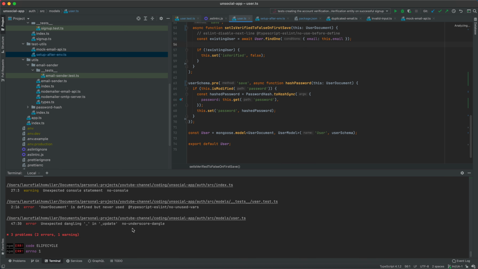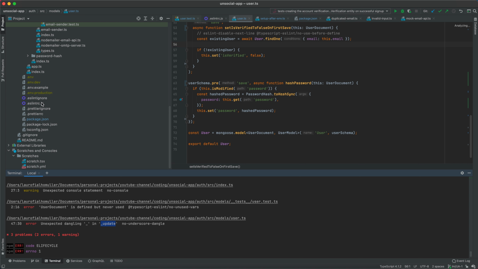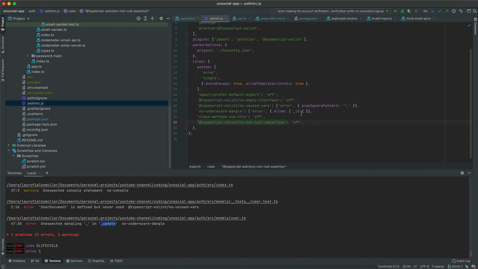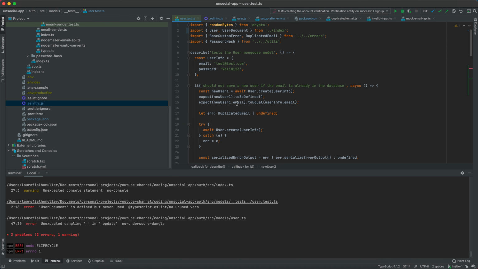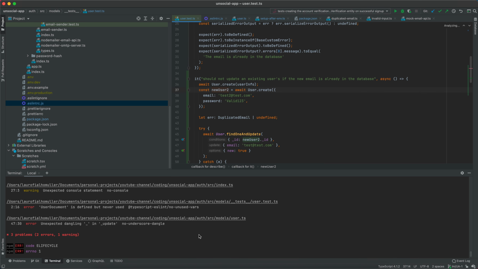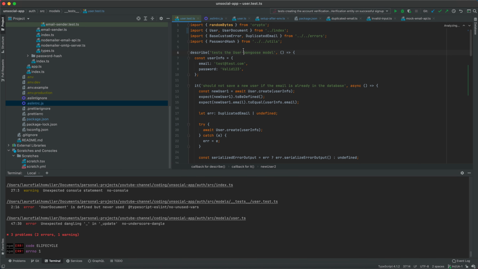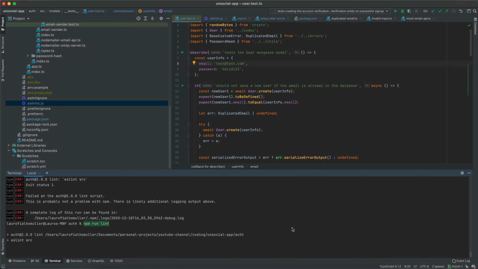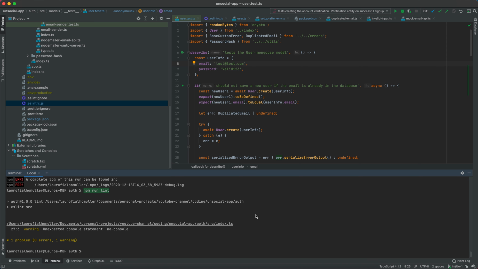Oops, there are a couple of problems. Yes. This underscore update here is missing in the no-underscore-dangle rule, so I need to come back to my ESLint rc and add it as an exception here. Underscore update. And the user document within user.test.ts is never used. So let me find the line here. User document is defined but never used in the second, so this one, exactly. Now it should be fine to run our linting, we should have no further problems.